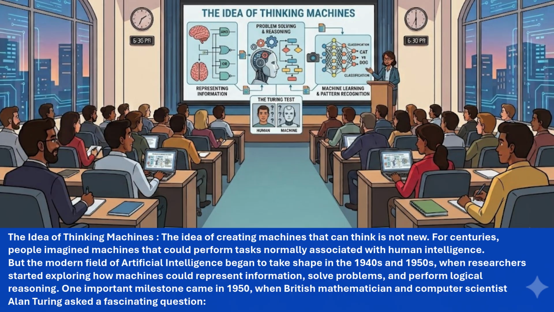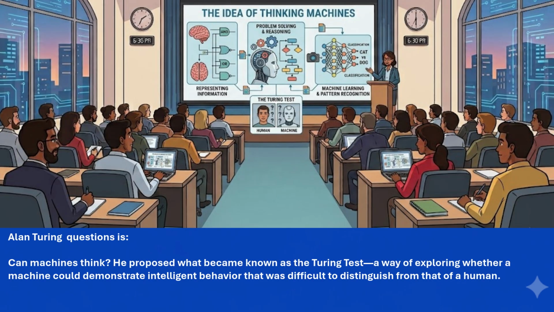One important milestone came in 1950 when British mathematician and computer scientist Alan Turing asked a fascinating question. Alan Turing's question is, can machines think? He proposed what became known as the Turing test, a way of exploring whether a machine could demonstrate intelligent behavior that was difficult to distinguish from that of a human.